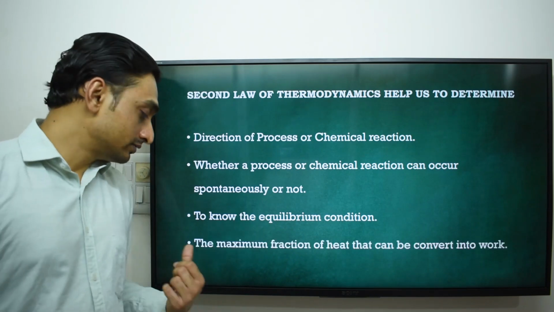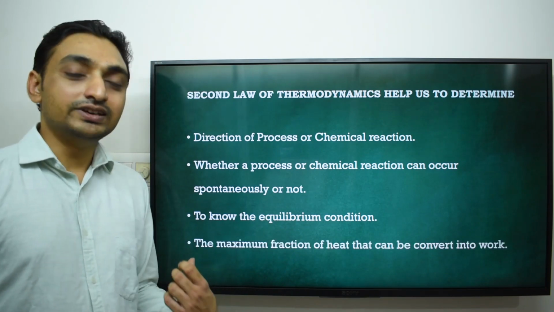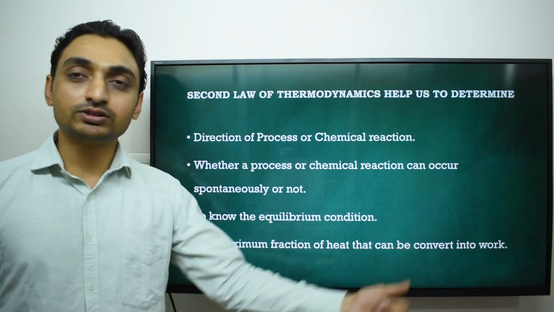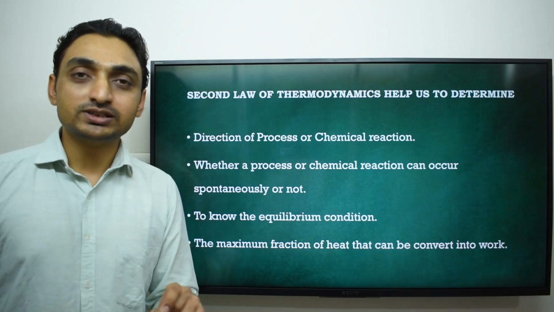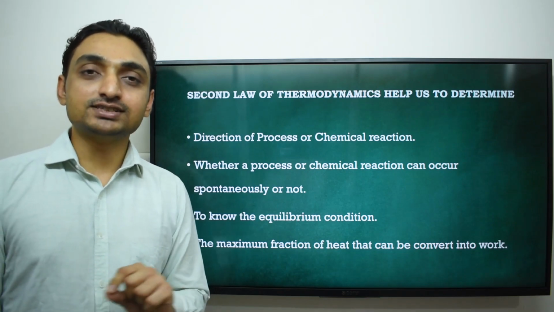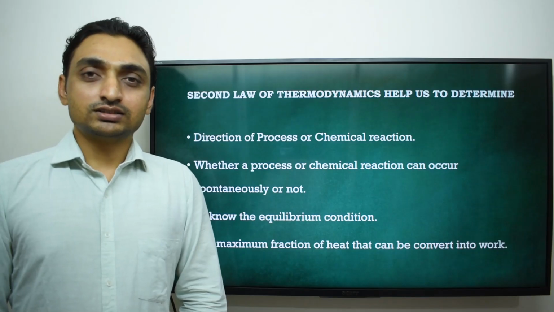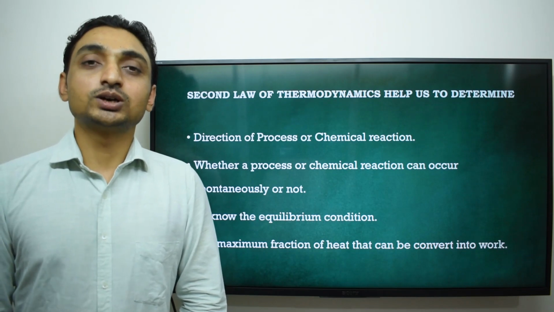With the help of the second law, we can also determine the maximum fraction of heat that can be converted into work. So we determine the efficiency of a heat engine by the second law of thermodynamics. So these are the limitations of the first law of thermodynamics.